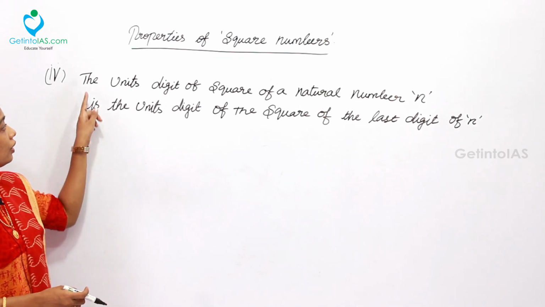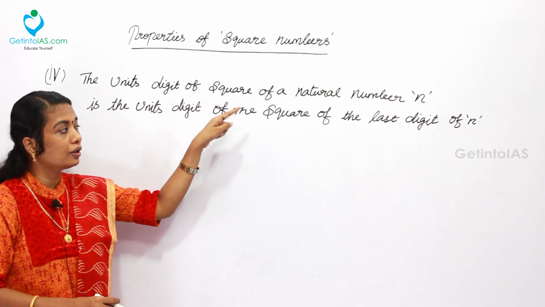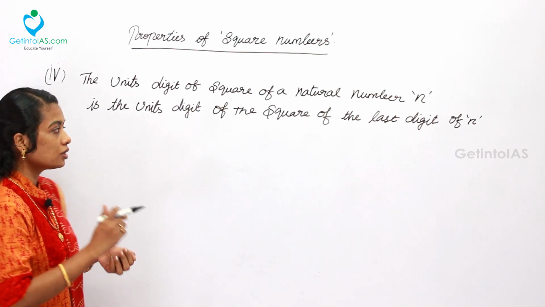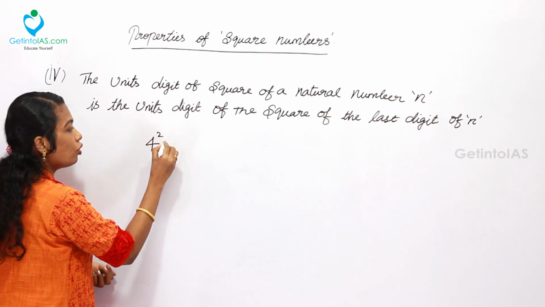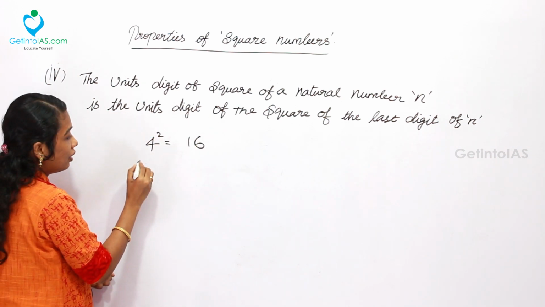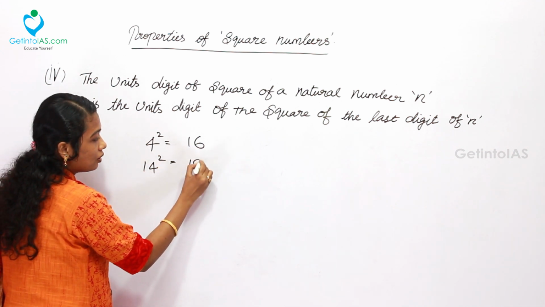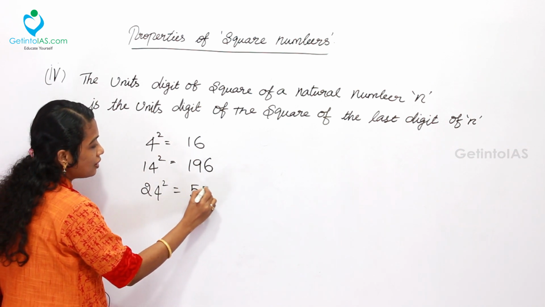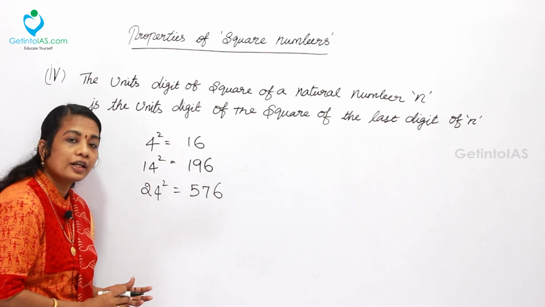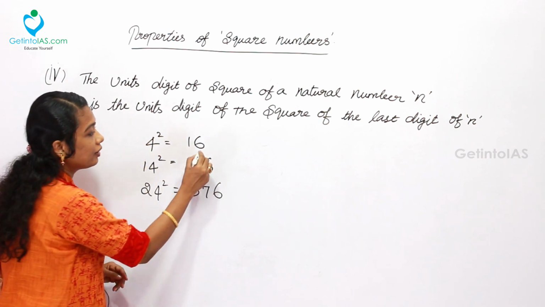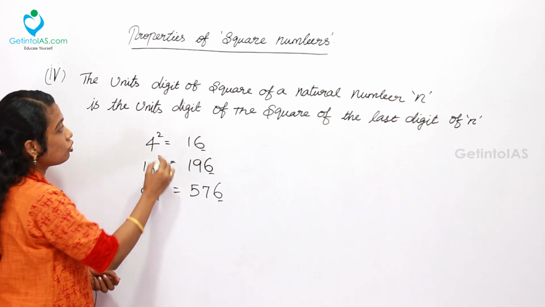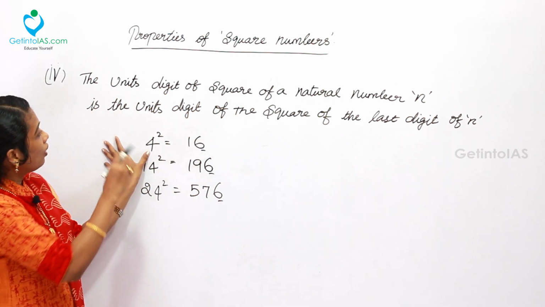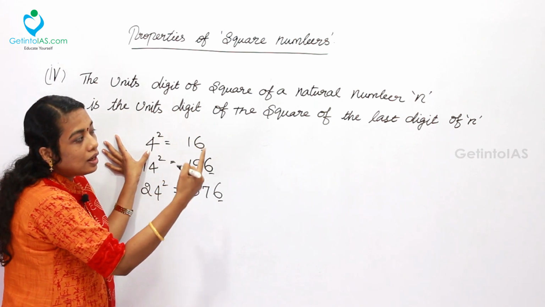The next property: the units digit of the square of a natural number n is the units digit of the square of the last digit of n. For example, 4 squared is 16, while 14 squared is 196 and 24 squared is 576. On the left side all end in 4, and on the right side the units digit is the same, that is 6. This is stated in the fourth property: the units digit of the square of a natural number n is the units digit of the square of the last digit of n.